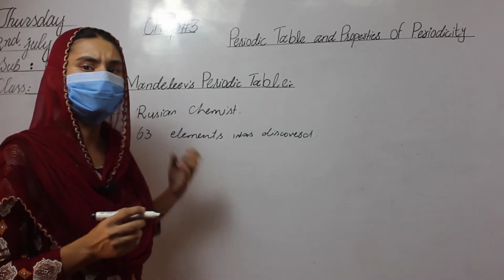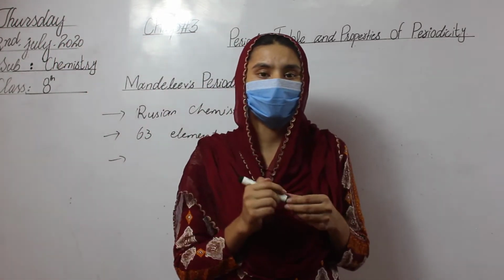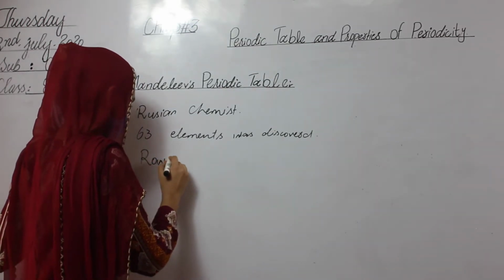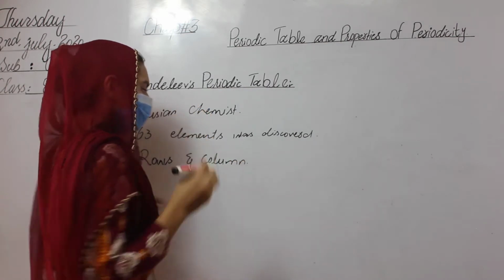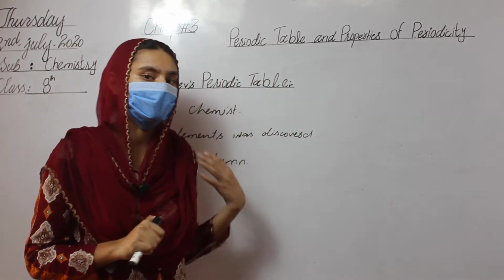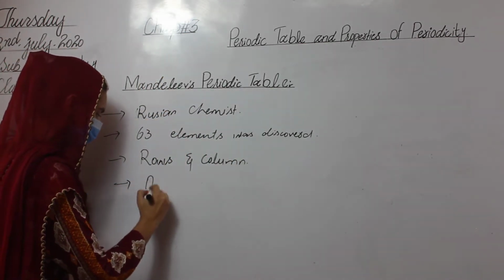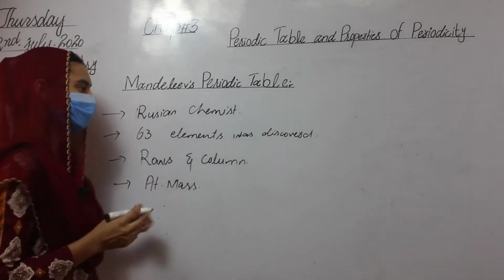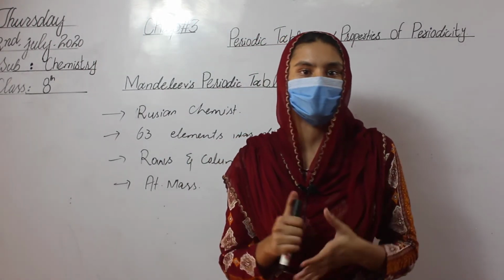He arranged these 63 elements in a table with the help of rows and columns. He formed a table and arranged the elements in rows and columns. He took the base of this table as atomic mass, that is the property of those elements which were arranged in the table.